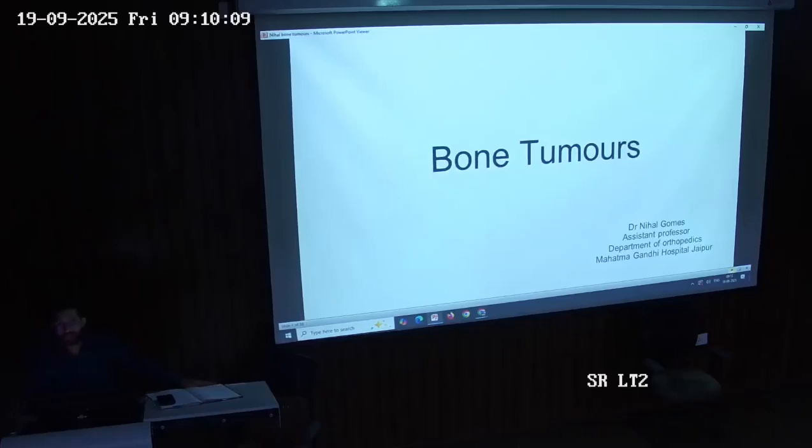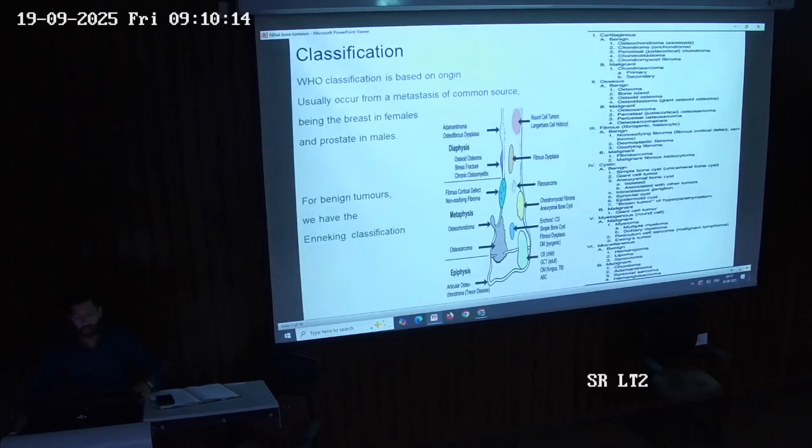The topic that we are going to discuss today is bone tumors. Coming on to the classification, a basic classification of bone tumors is based on the WHO classification, and for benign tumors we have the Enneking classification. They usually mainly occur over the metastasis, which is a common source, being breast in females and prostate in males.